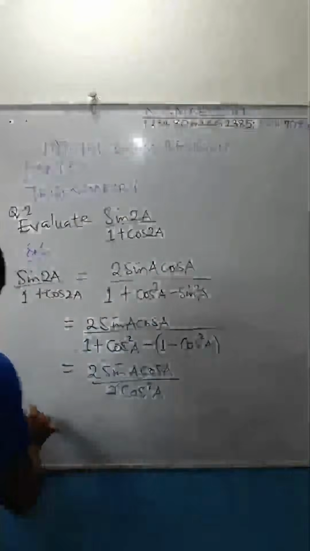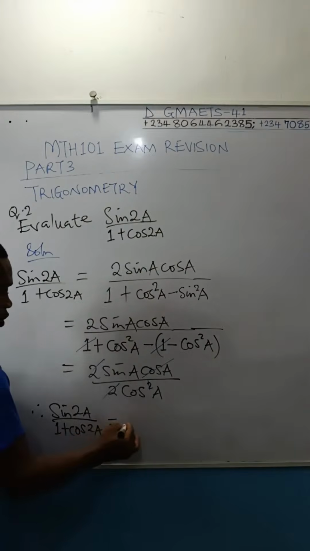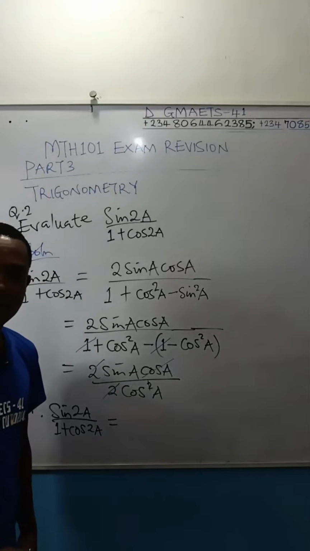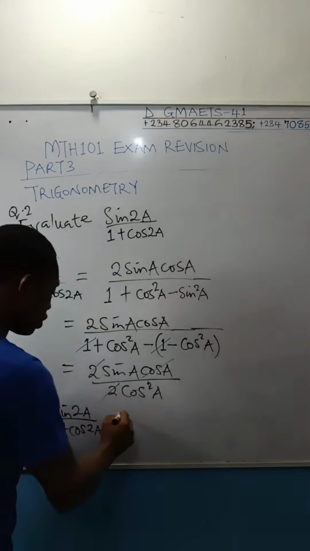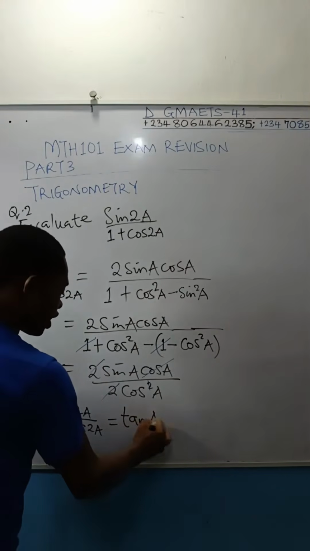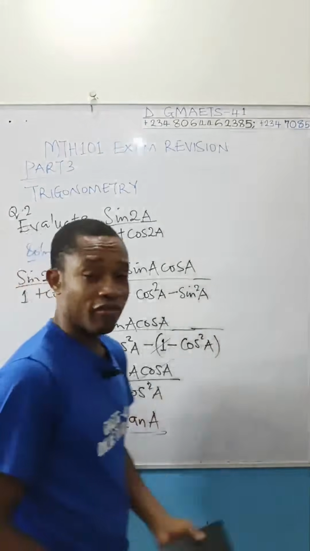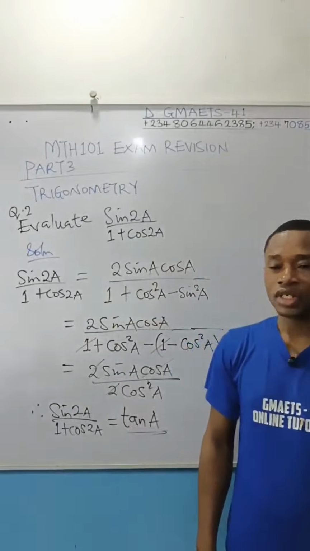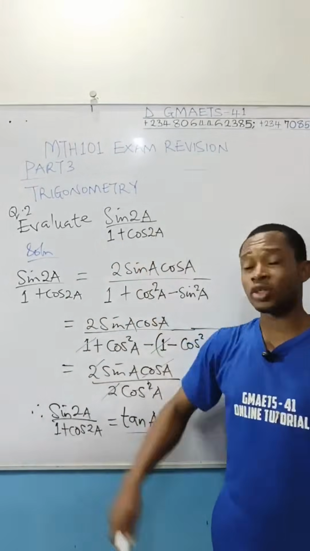We can now conclude, therefore, sin 2A over 1 plus cos 2A is equal to, what we are left with here is sin A over cos A. And sin A over cos A is equal to tan A. Sin A over cos A is equal to what? Tan A. Don't forget that sine over cos is tan. And this is how we have simplified this trig expression.